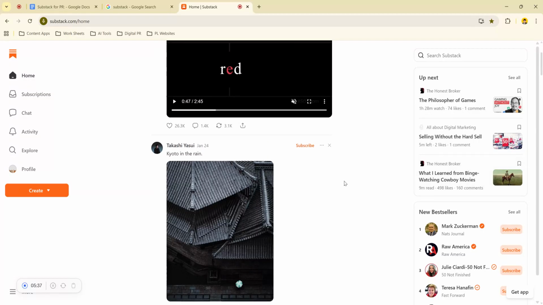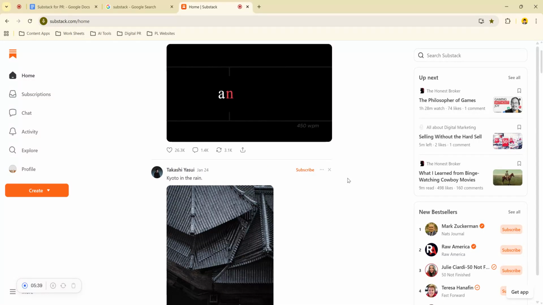So now you might be wondering, how does Substack link to PR? Now here's the really exciting part of PR. Substack allows you to publish directly to your audience, including journalists. So instead of waiting for a media outlet to pick up your press release, you can share news, product launches, or thought leadership straight from your own channel.